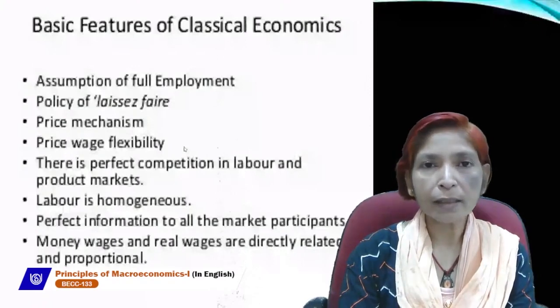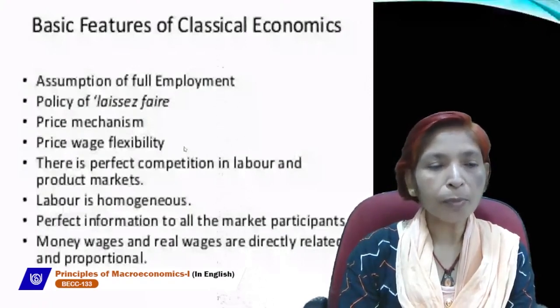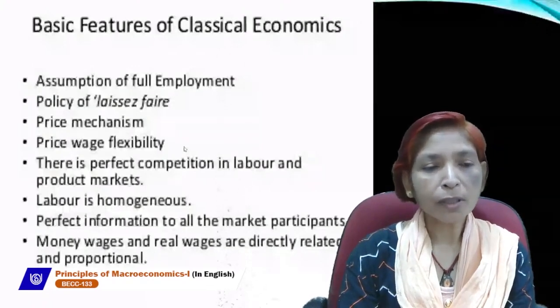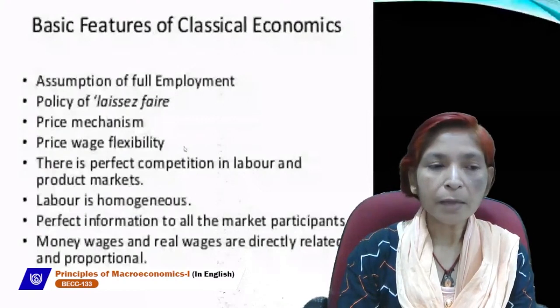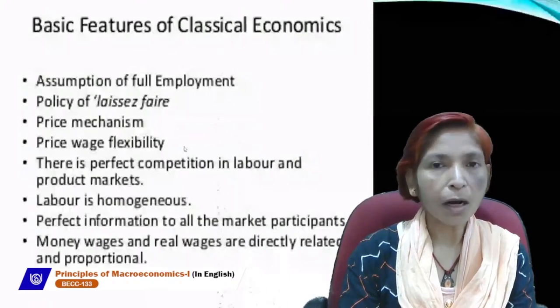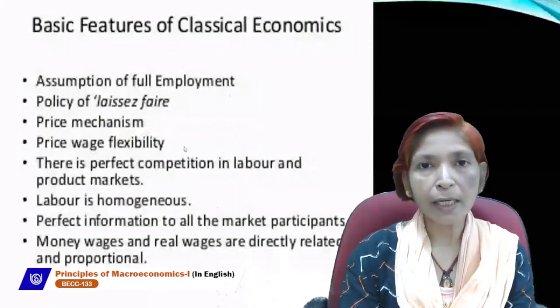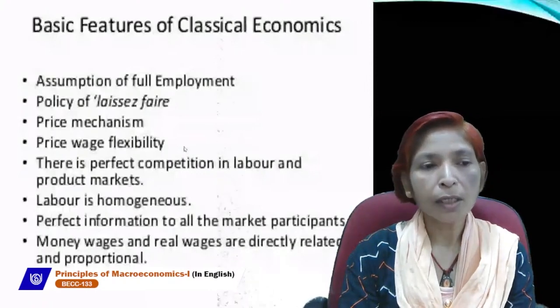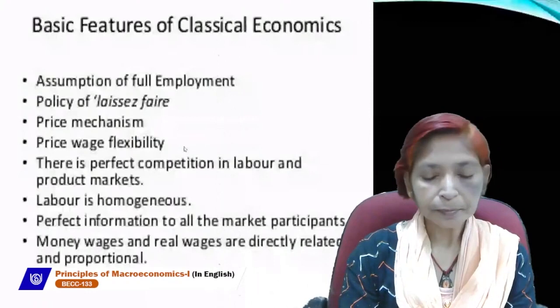Demand and supply are called the two blades of scissors. Where both curves intersect, price is determined, and that price can solve all the central problems of the economy like what to produce, how to produce, and for whom to produce. So the price mechanism plays a very important role in the economy according to classical economists.